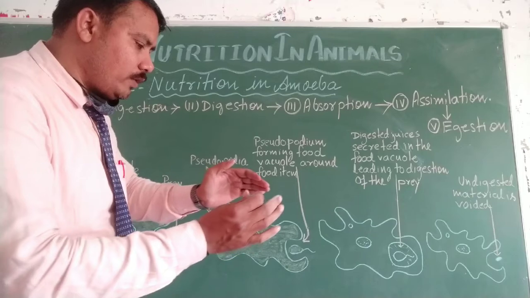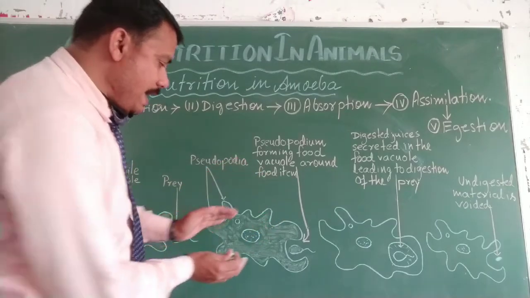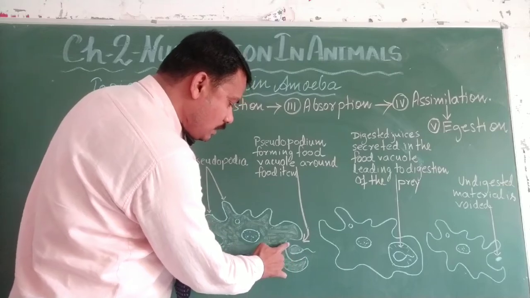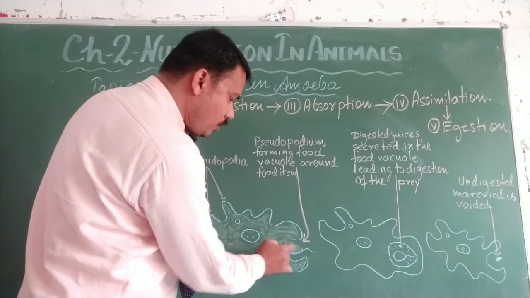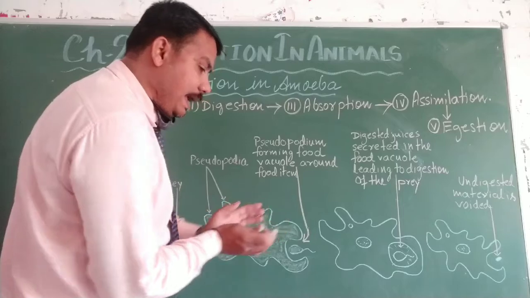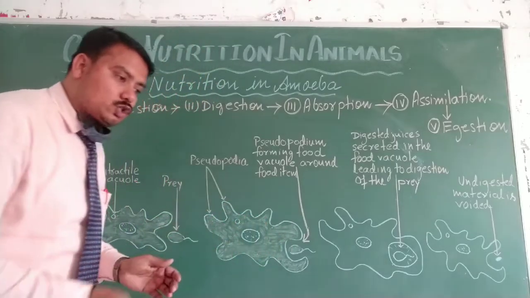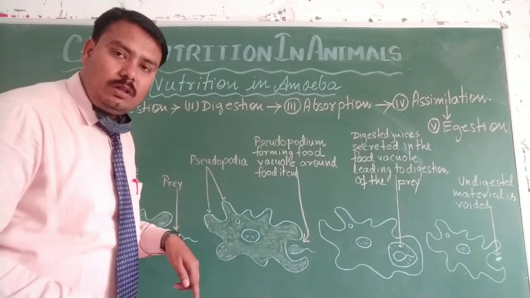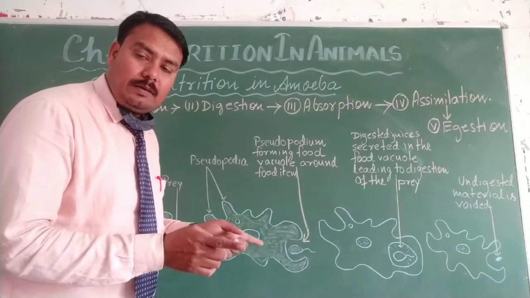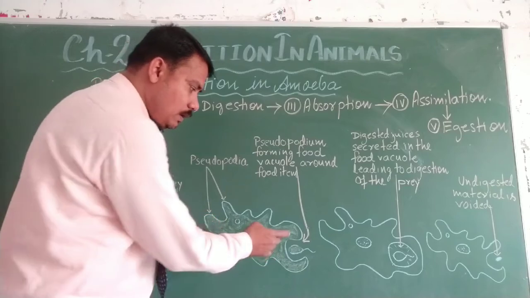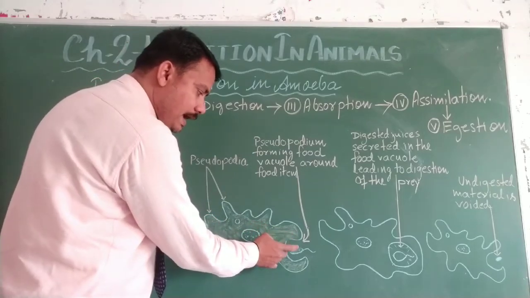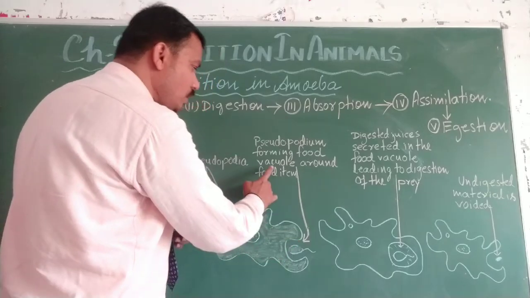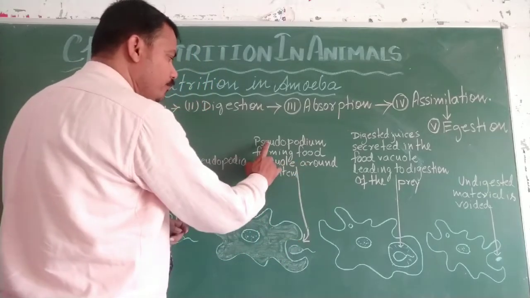When they move further to hold that food, as they move their body further, a gap comes between the food and their body, and that empty gap is called the vacuole. It is created between their body and the food, around the food.